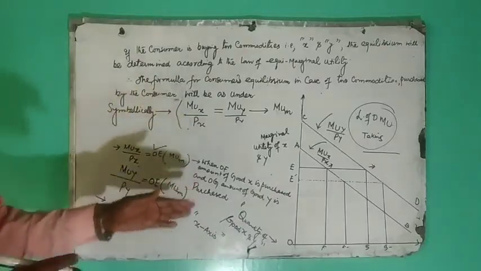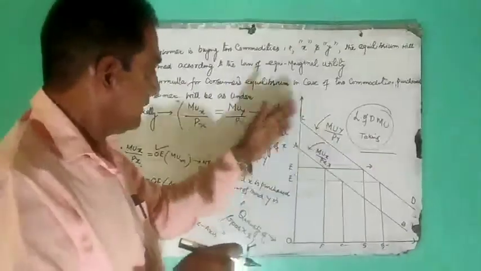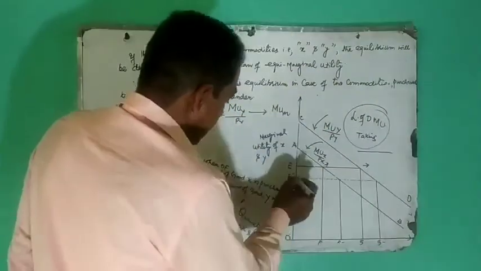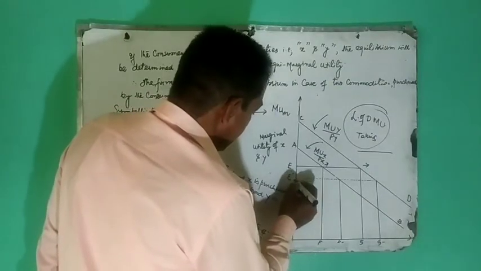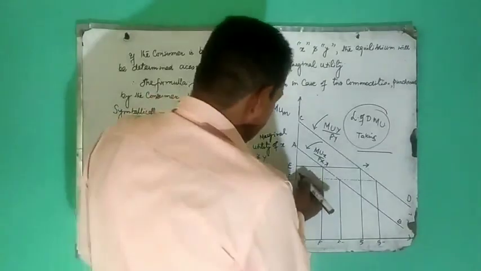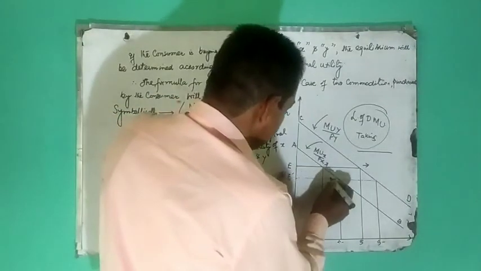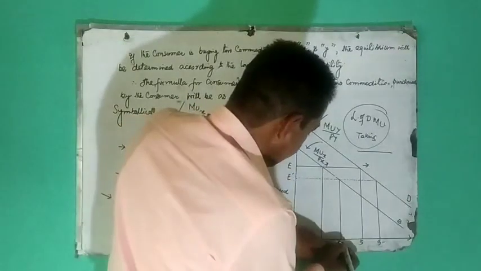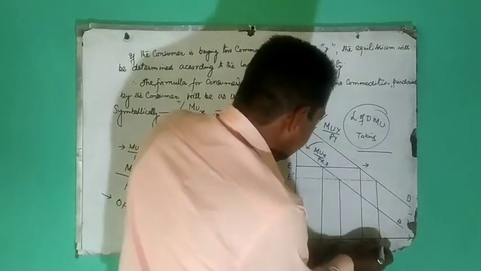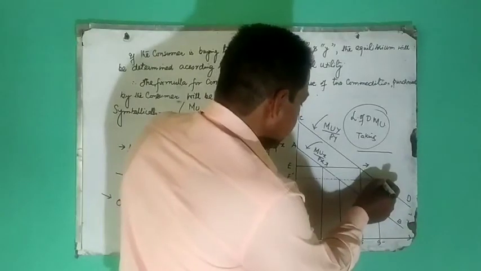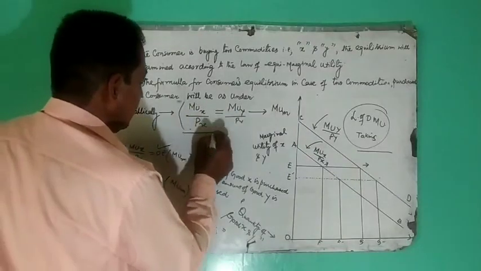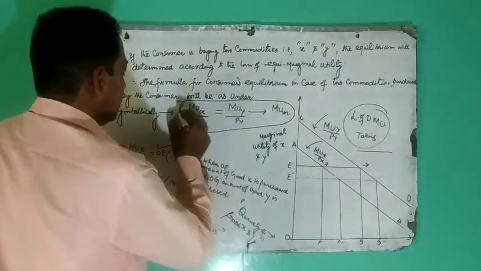तो जो हमने पहले भी देखा था, if the equation gets disturbed due to one or the other reason, there will be fluctuations, और अगर ये सिस्टम डिस्टर्ब हो रहा है, तो OE डैश जो है वो OF डैश पे जाएगा in case of commodity X, और OG डैश पे जाएगा in case of commodity Y. So we see that our consumer is said to be in equilibrium when this equation is satisfied.